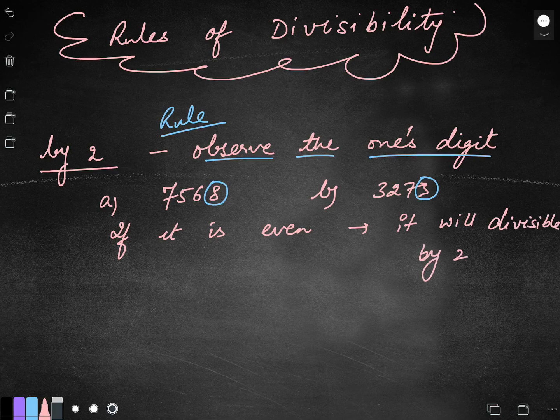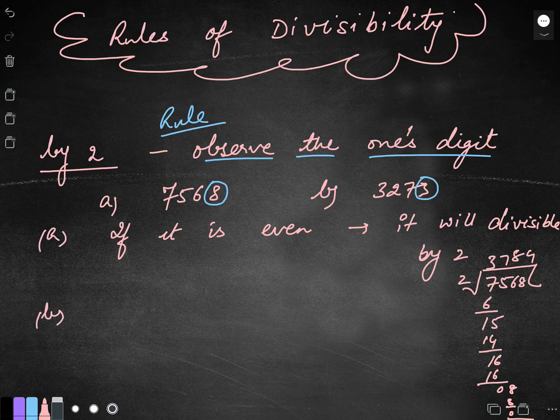Means when I divide 7568 by 2, no remainder will be there. You want to see it? 2 3s are 6, 2 7s are 14, 2 8s are 16, 2 4s are 8. See, your remainder is 0 or not? It is fully divisible.